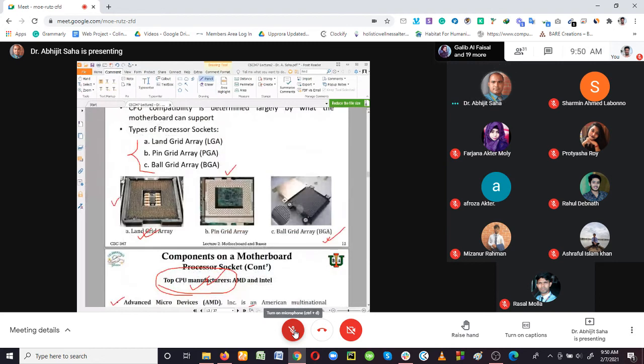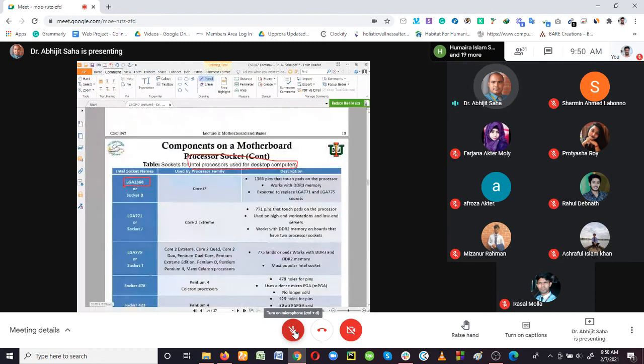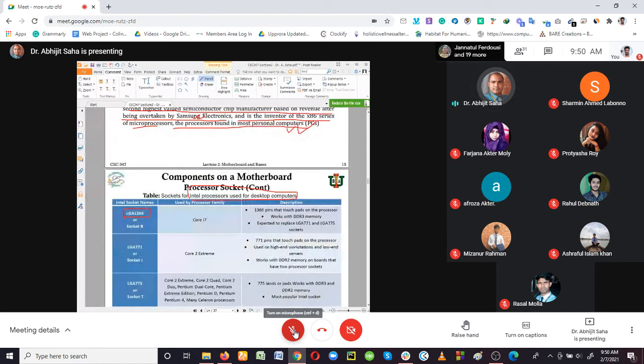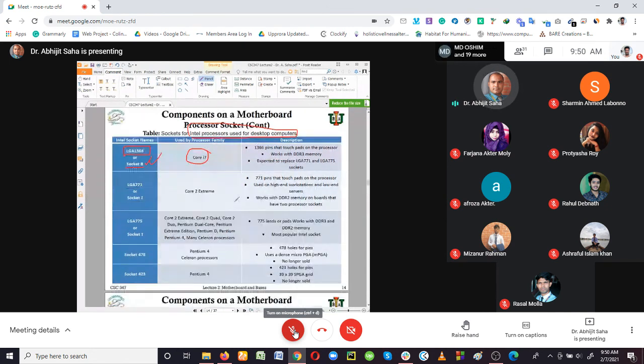So this one. That means these are not actually the latest, but not older as well. You can see that LGA1366, also known as the socket B processor socket, is used by the Intel Core i7 processor. It has these pin configurations and supports these RAMs. It is expected to replace the previous ones, the LGA 771 and LGA 775. So you can see here what the difference is.